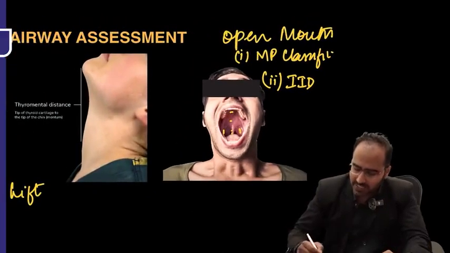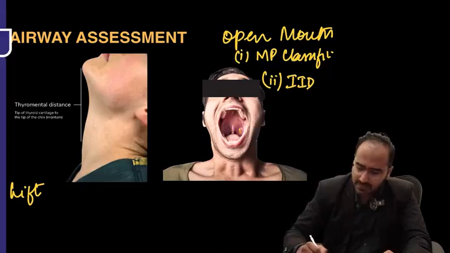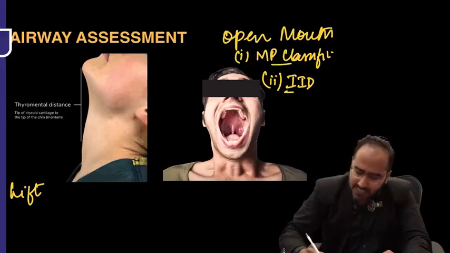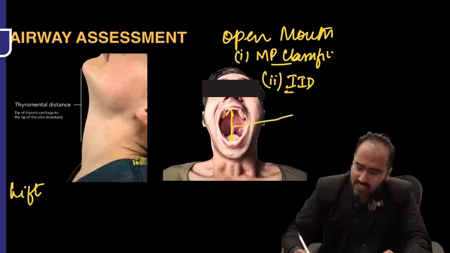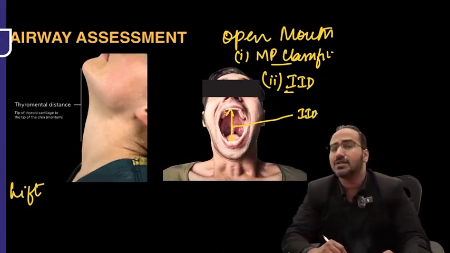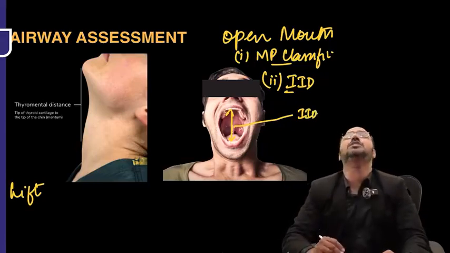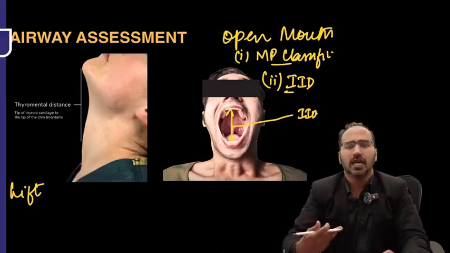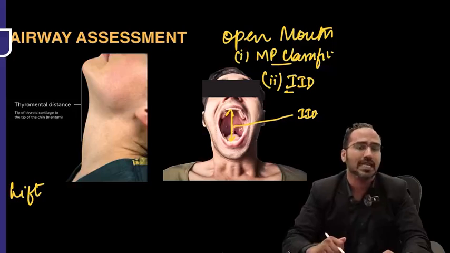It's called what classification, guys? Mallampati classification. Okay. So as you tell the patient to open mouth, you look for Mallampati and interincisor distance. What is interincisor distance? The distance between the upper and the lower incisor. That is called interincisor distance. The second thing that you need to tell the patient is lift your chin, sir. As he is lifting his chin, again you need to look for two things.